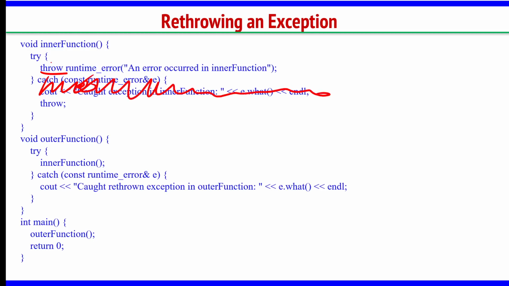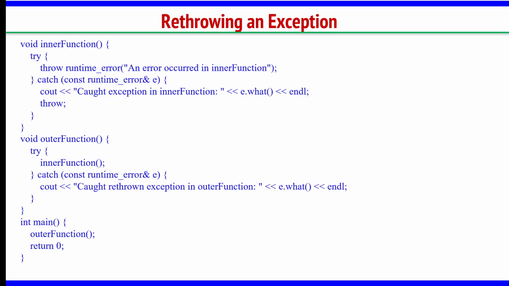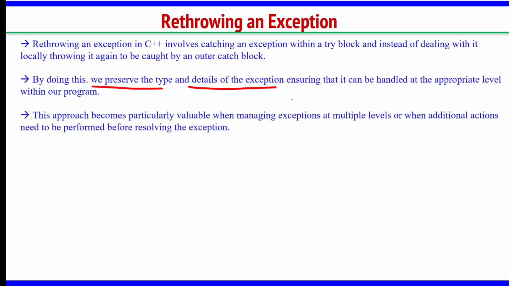You write throw and again write throw without any catch. This catch will hold it. By doing this, we preserve the type and details of the exception which occurred in the inner function. Whatever error happens in the inner function is captured and preserved even in the outer function.